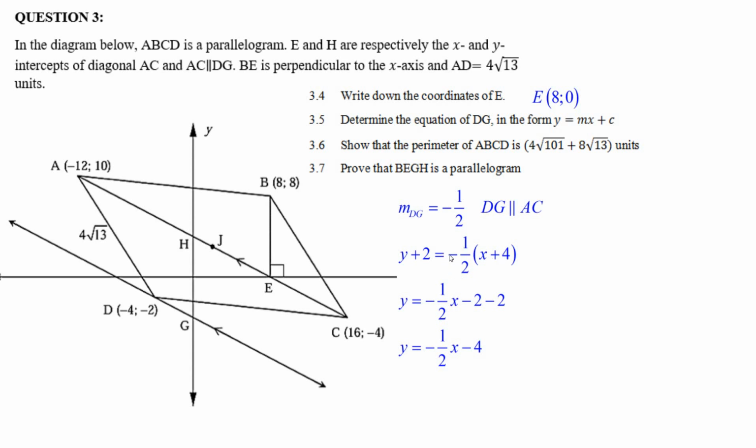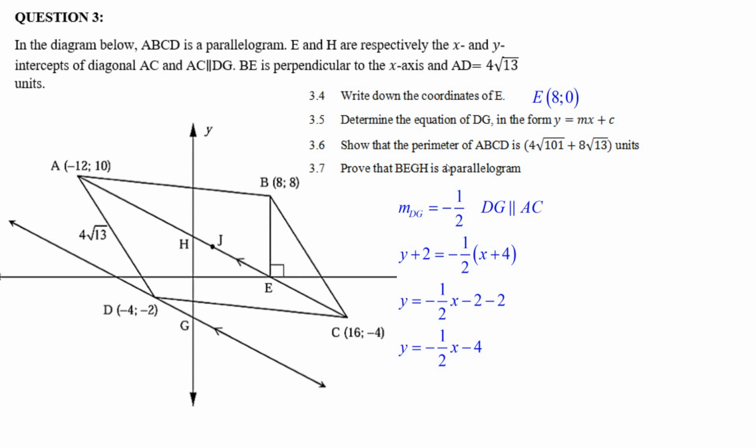The x-coordinate's minus 4, so minus 4 is plus 4. There's minus a half x. Minus a half times 4 is minus 2. Subtract another 2. The equation of this line is y equals minus a half x minus 4, which looks right because it's got the same gradient, but it's crossing down here at minus 4. And it even looks right in the picture that it's minus 4. So there's that one done.